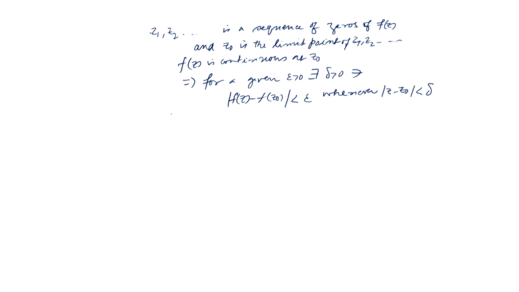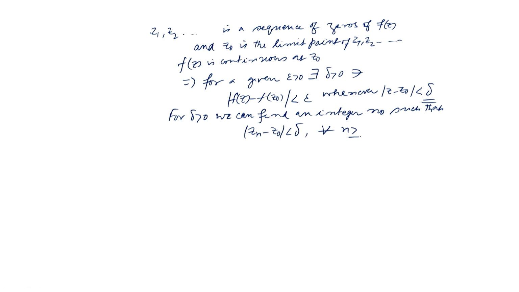Okay. Now, for this delta greater than 0, we can find an integer n naught such that mod of zn minus z naught is less than delta for all n greater than or equal to n naught.